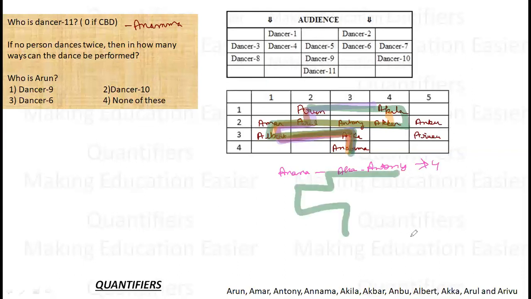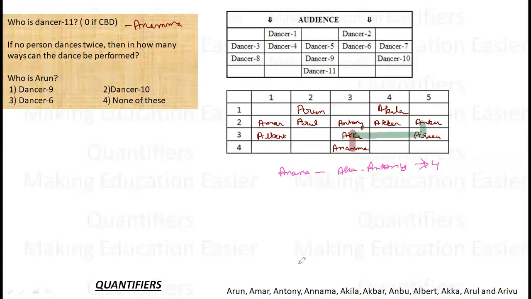So there are 4 ways in which I can move from this way, this, and this. So there are 4 ways ultimately if you see diagrammatically. So if I have 4 ways from this way, then there will be 4 ways from this way also. There are 8 more ways then. So in totality, how many ways are there? Then in totality, there are 12 ways. So 12 ways are there in which I can make the dance happen. So a good question, a very good question. You can also do it by the permutation and combination way if you try to allocate the ways, but we did it in a pretty simple way. Who is Arun? So Arun is dancer 1. So option number 4. Arun is dancer 1.